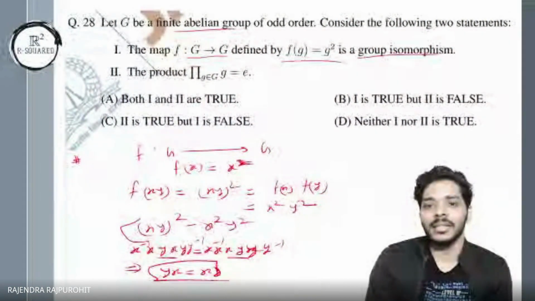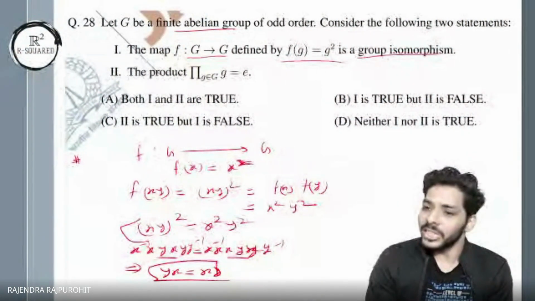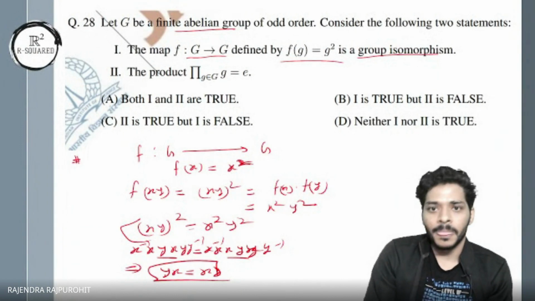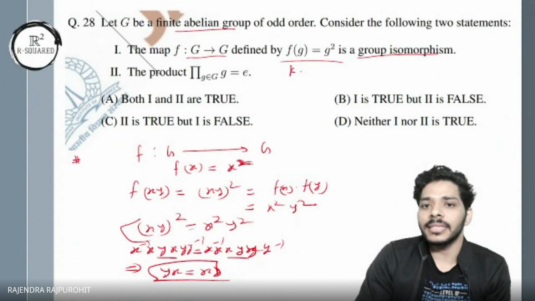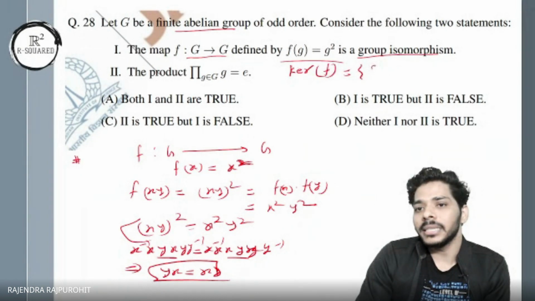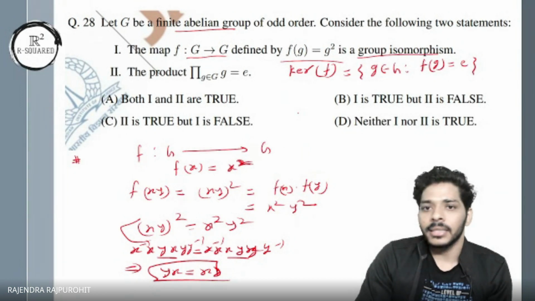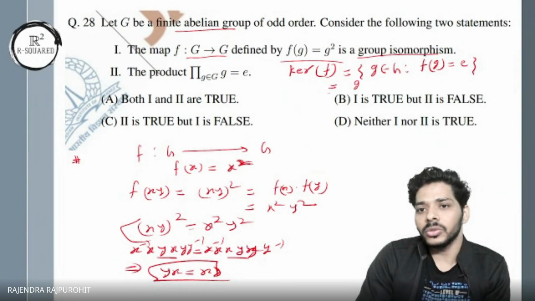Now, what is a kernel? The kernel is the collection of all those elements which are mapped to the identity element under the group homomorphism. So what is the kernel of f? Kernel f is equal to all those elements g belonging to G such that the image of g is the identity, right? So in this case, I want g in G such that f(g), which is g², equals the identity.